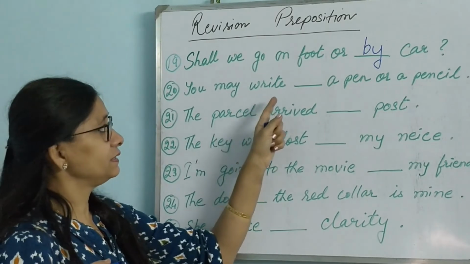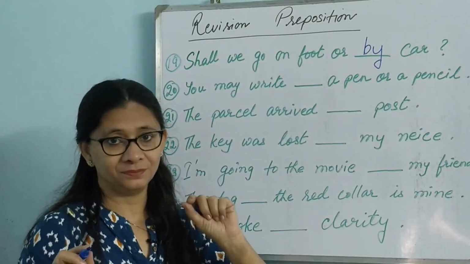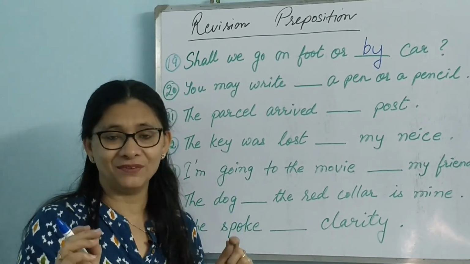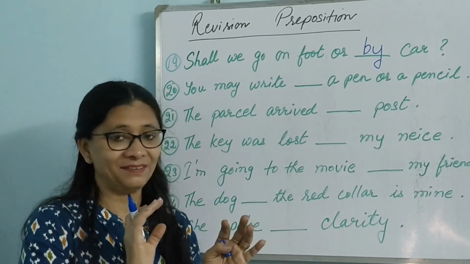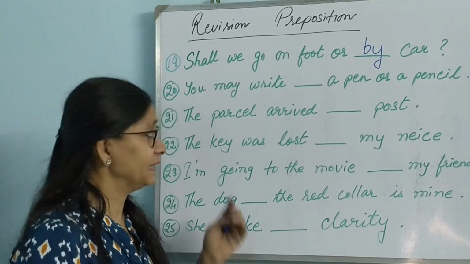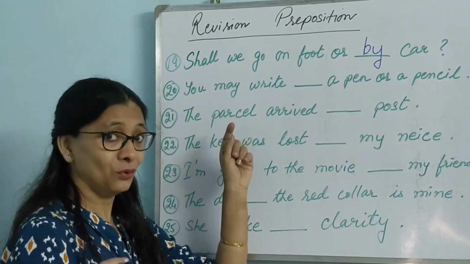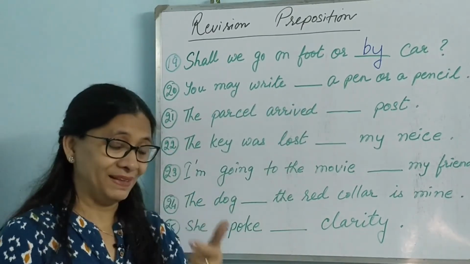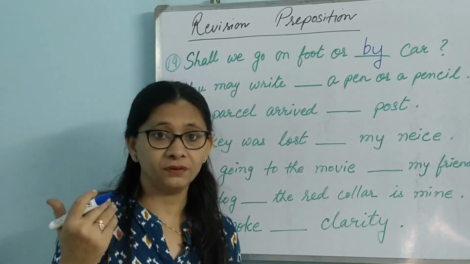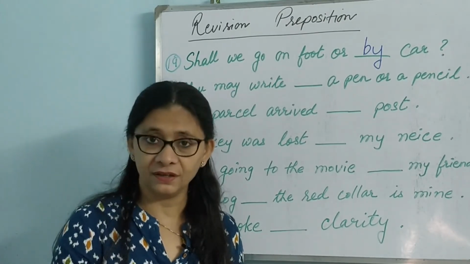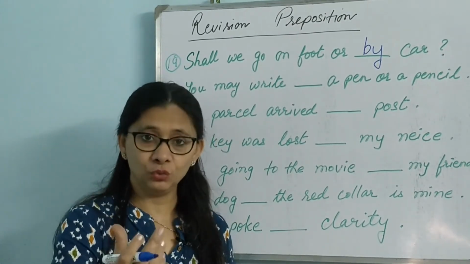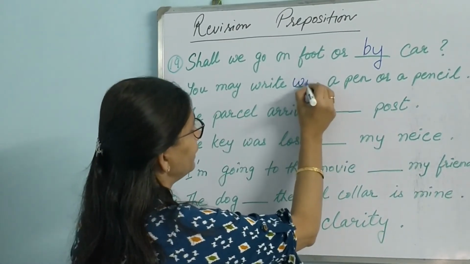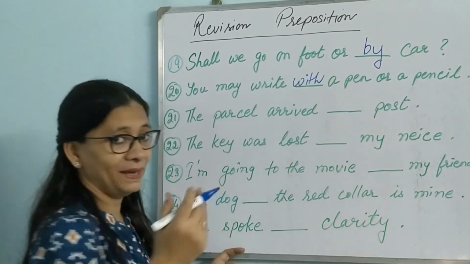You may write dash a pen or a pencil. Again, with or by. If a choice is given, you will definitely be given these two choices, with or by. And it really confuses because both seem to be correct. But it is not so, as you know if you have seen the video. You may write dash a pen or a pencil. Now when there is a mention of a tool or a weapon or an ingredient that is used, then we use with. So it will be, you may write with, not by. With a pen or a pencil.